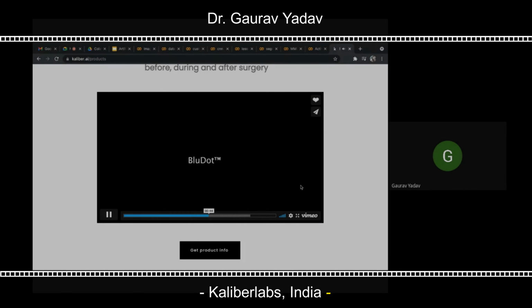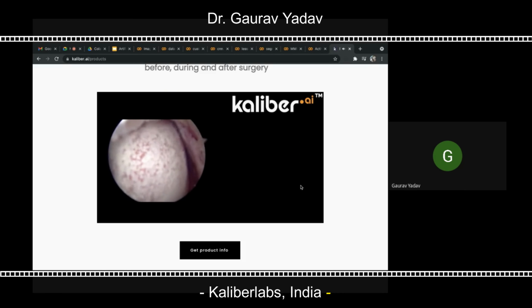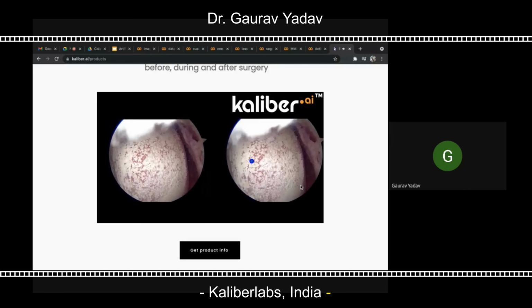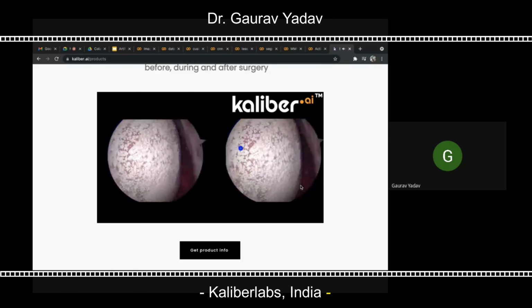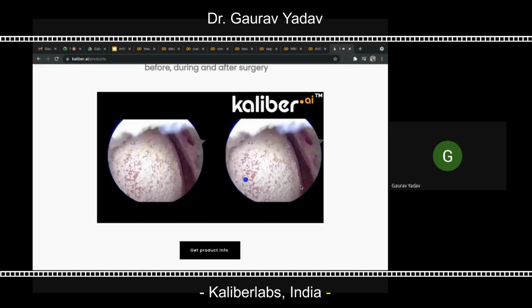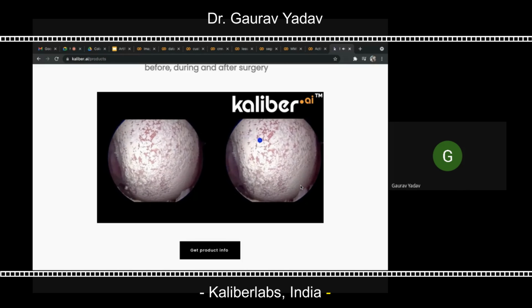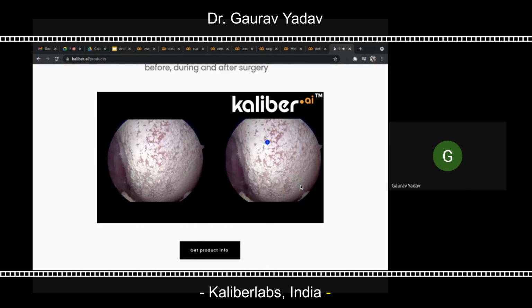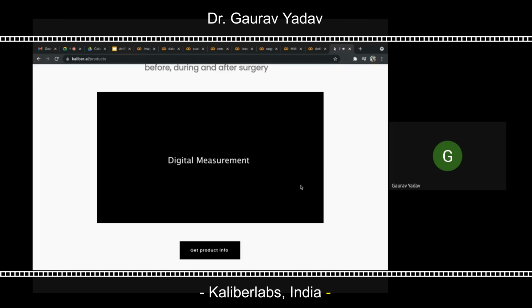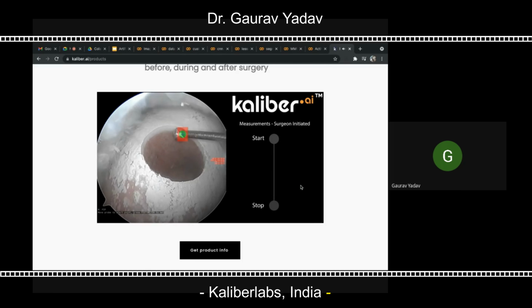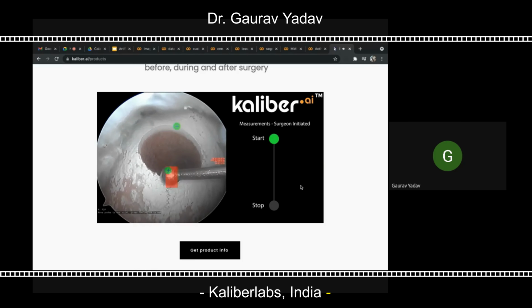Similarly, we have a tracking software which tracks a small dot if needed. In some applications, the doctor needs to track a small region, and because the camera is moving constantly, it's difficult for them to navigate and go back. So they can place a dot and this software keeps track of that region. And this is one more example of measurement, if they need a real-time measurement from one point to another point.